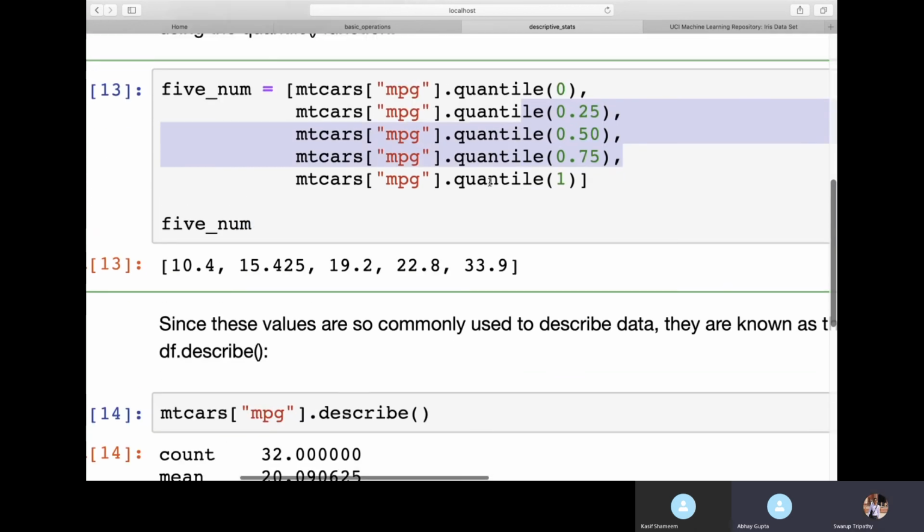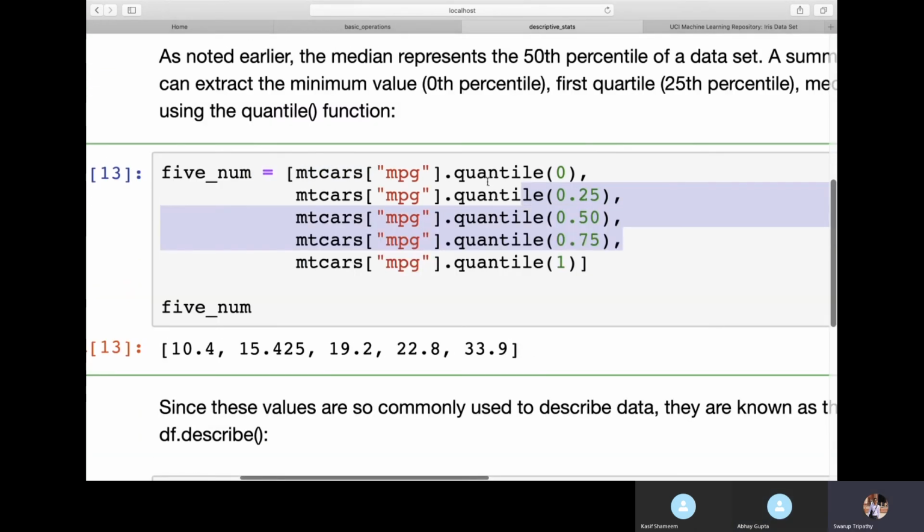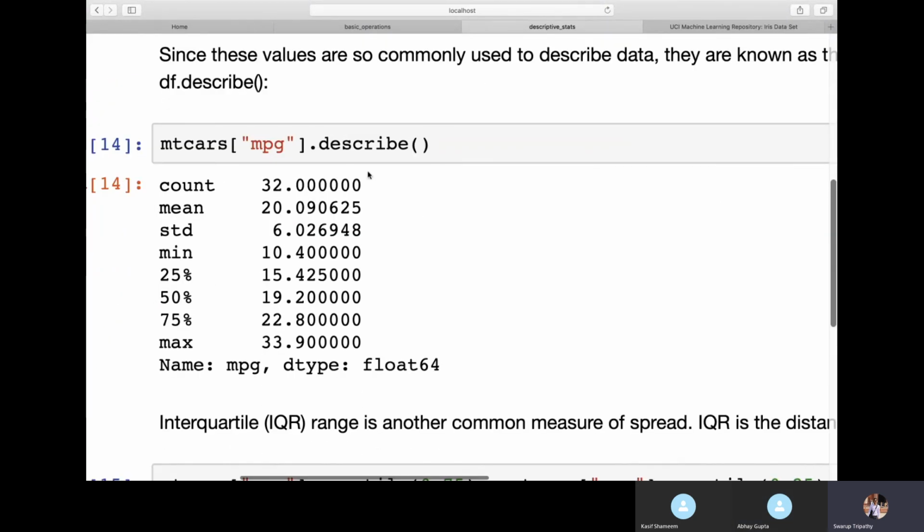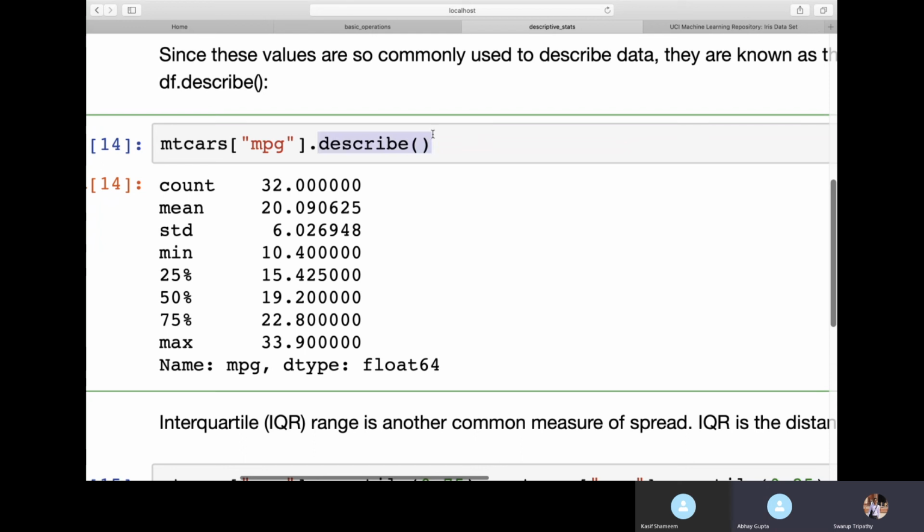Okay, next, this is a very famous calculation in statistics. For any continuous variable you have within your data set, it's good to find out the five number summary of the data. For that, there is a predefined method in the Pandas data frame, called describe. So here I'm saying mtcars mpg.describe, to describe the miles per gallon.